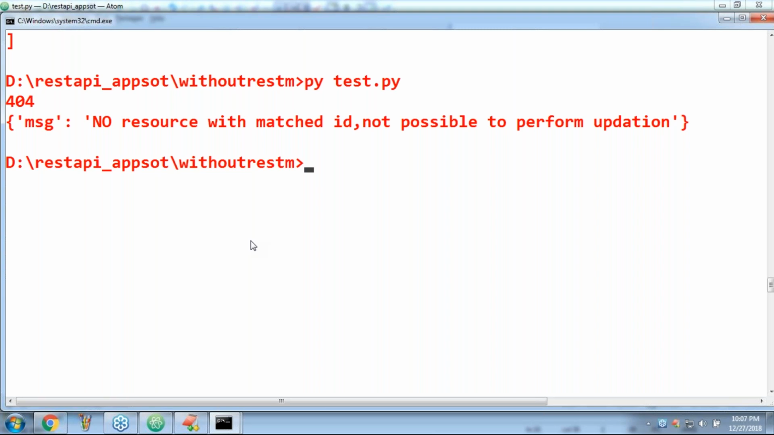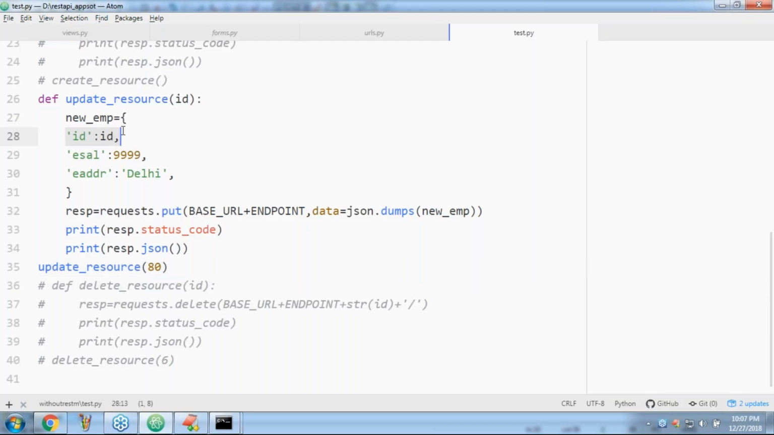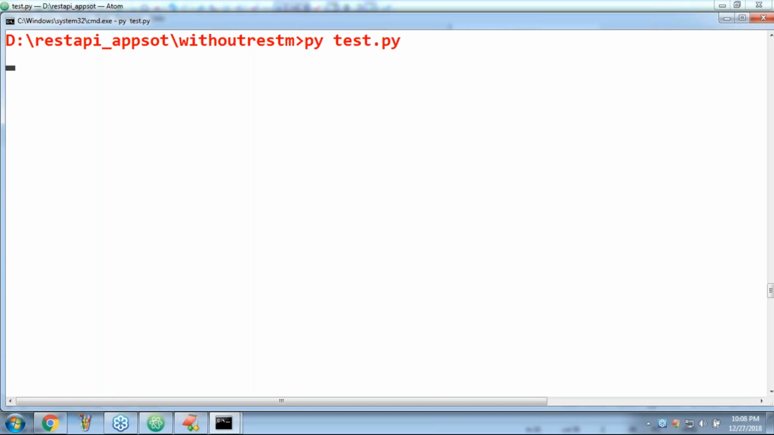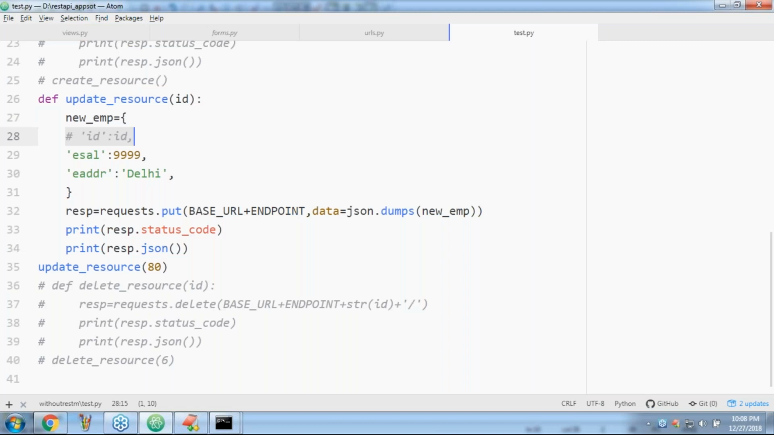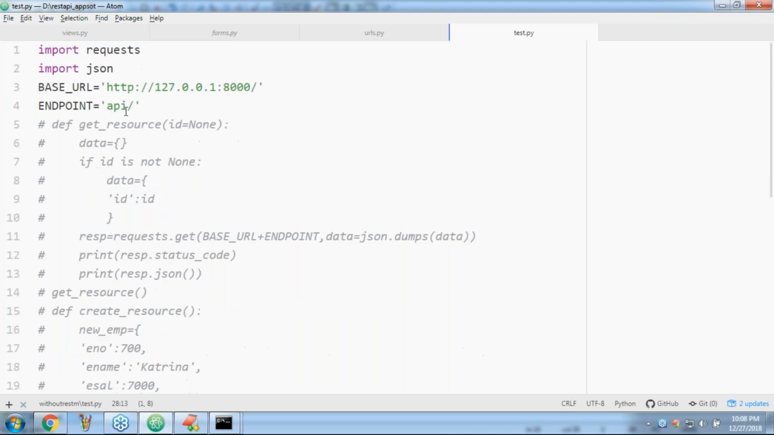Okay, well, good. Here, I'm not passing the ID. Just ECL and address. Then to which record do we have to perform updation? Now observe: to perform updation, ID is mandatory. Please provide. All error conditions are also working properly, sir. Not required to keep any explanation. Any doubt? Clear, right? How many endpoints am I using? Only one endpoint.